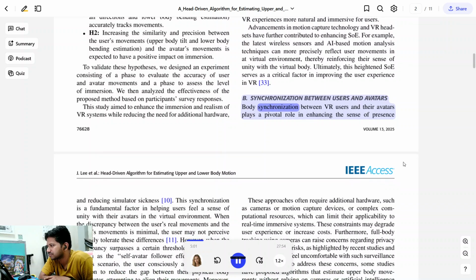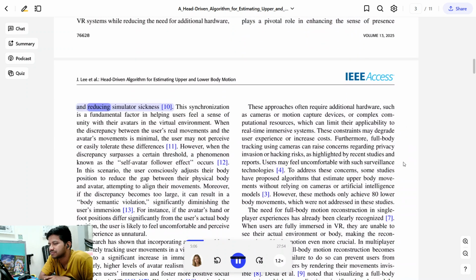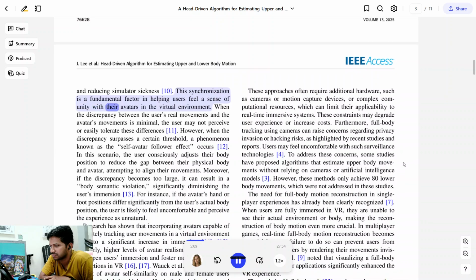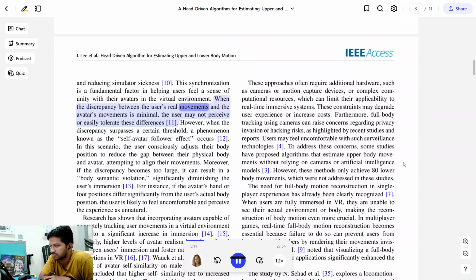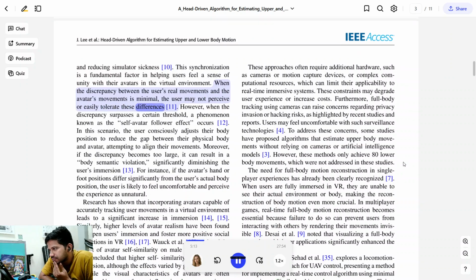Body synchronization between users and avatars. Body synchronization between VR users and their avatars plays a pivotal role in enhancing the sense of presence and reducing simulator sickness. This synchronization is a fundamental factor in helping users feel a sense of unity with their avatars in the virtual environment. When the discrepancy between the user's real movements and the avatar's movements is minimal, the user may not perceive or easily tolerate these differences.